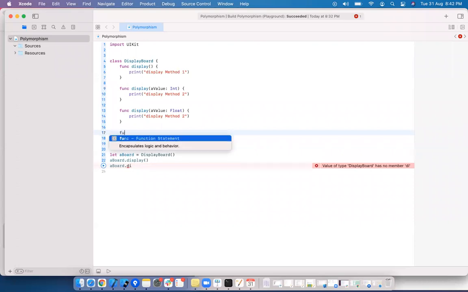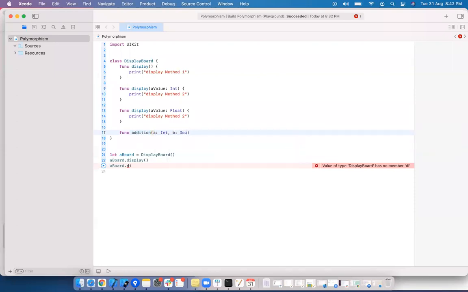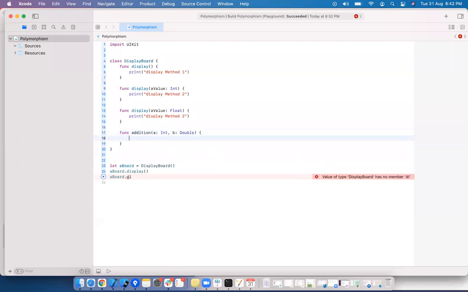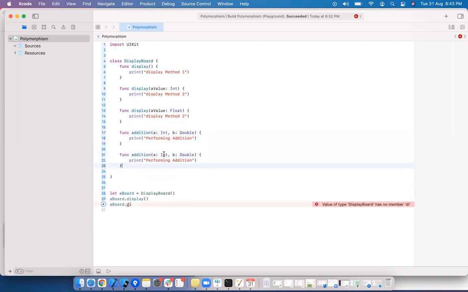And there is one more thing called addition, a of type integer, b of type double. Performing addition. I want to show you another variation of an overloaded method.